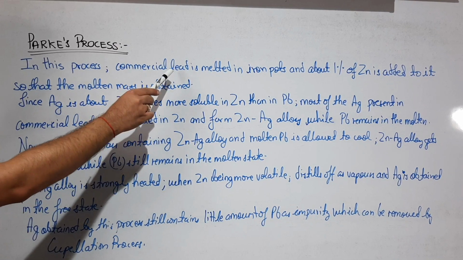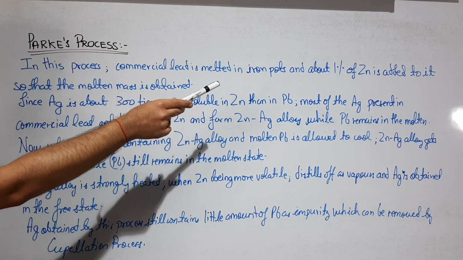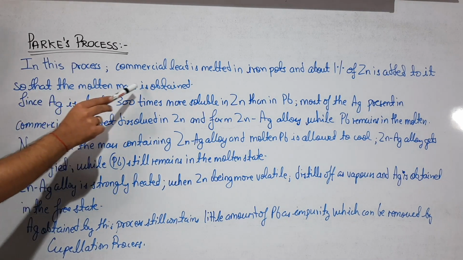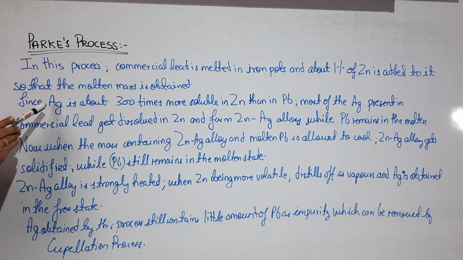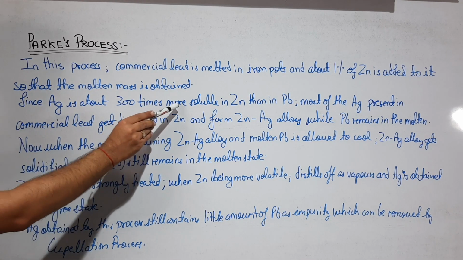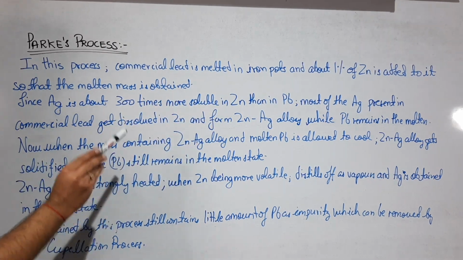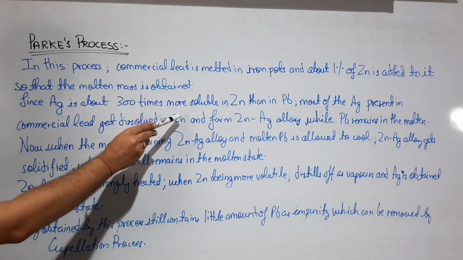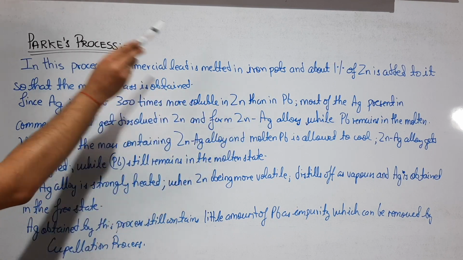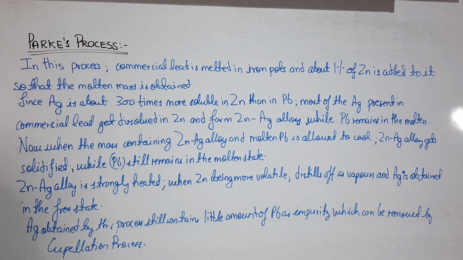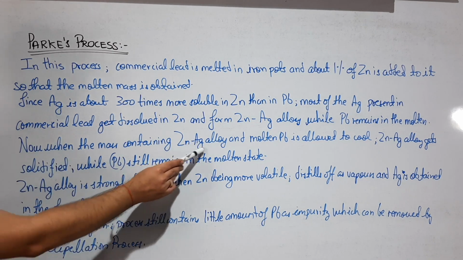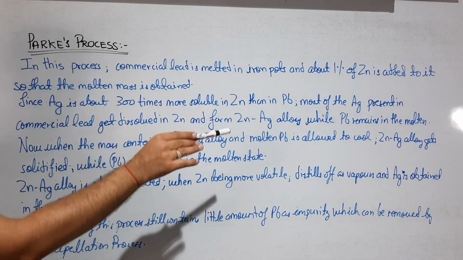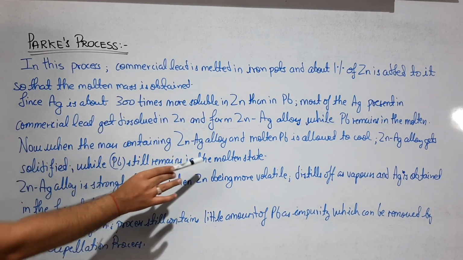So let's have a look. In this process, commercial lead is melted in iron pots and about 1% of Zn is added so that a molten mass is obtained. Since Ag is about 300 times more soluble in zinc than in Pb, most of the Ag present in commercial lead dissolves in zinc and forms a ZnAg alloy, while Pb remains in the molten state. Now this mass is allowed to cool, so the ZnAg alloy solidifies while Pb remains molten.